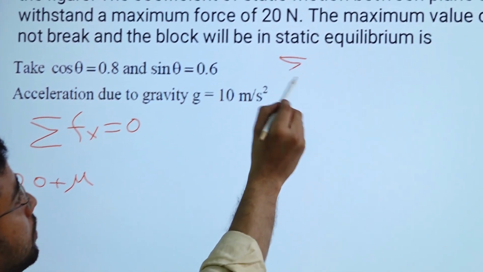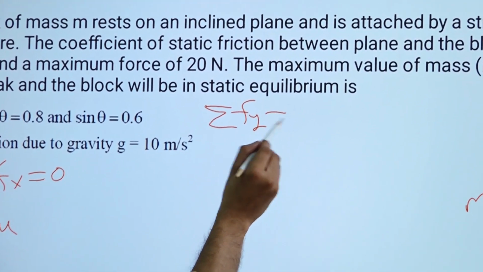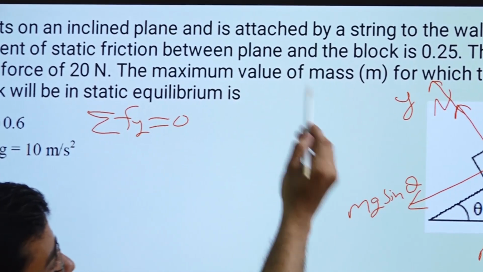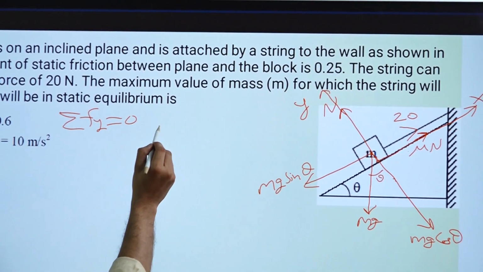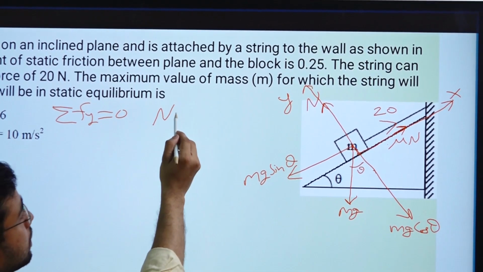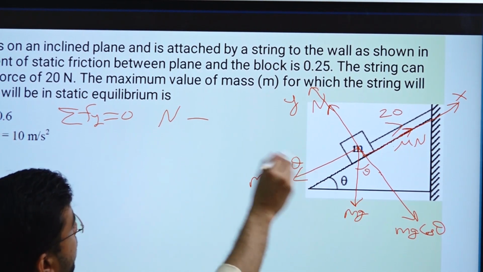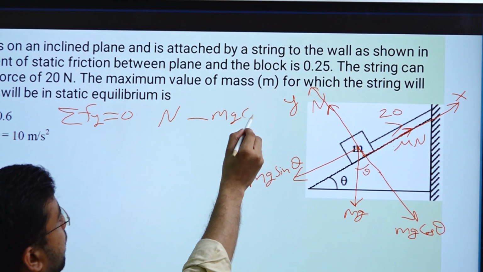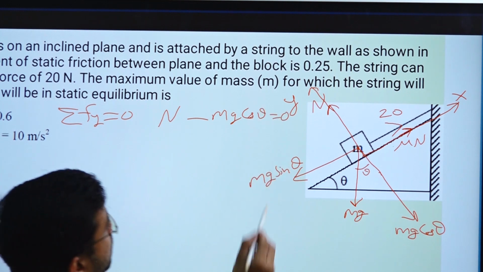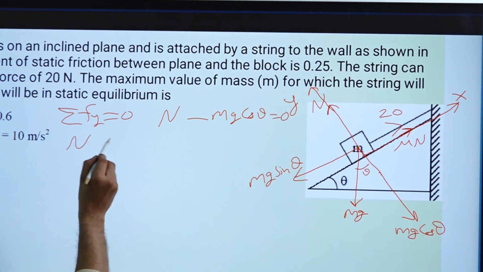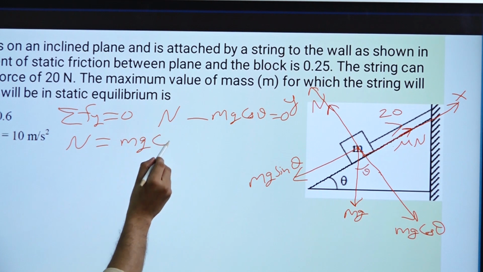First we will do sigma Fy equal to 0 in this direction, so that we can find N. N in the positive y direction and mg cos theta in the negative y direction will be equal to 0. So N will come as mg cos theta.